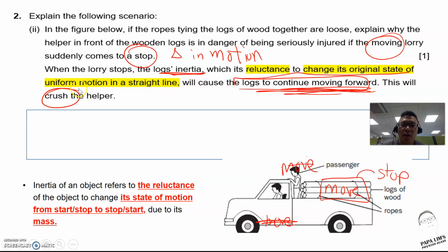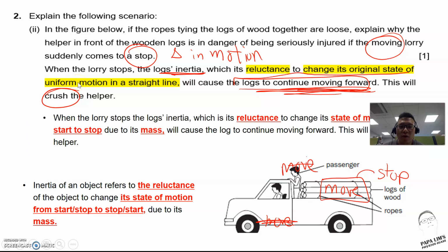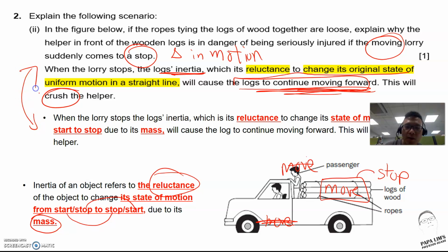But in terms of marking, the keywords that we are referring to are the keywords with reference to the definition. The student needs to write reluctance, state what motion we are talking about, and make reference to mass to show that he or she understands the topic. The two answers, I repeat, are equally good. The only thing that I changed is the use of keywords here. The change of keyword stating the motion reaffirms that the inertia is due to the mass itself.